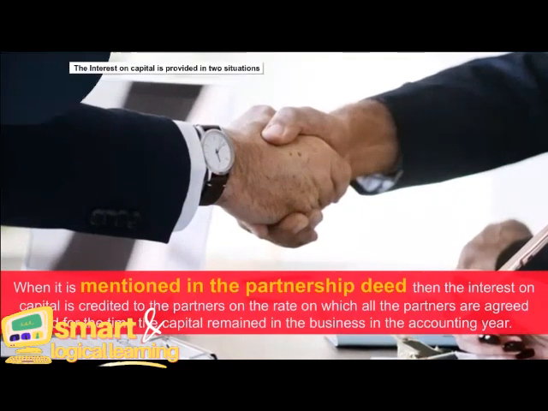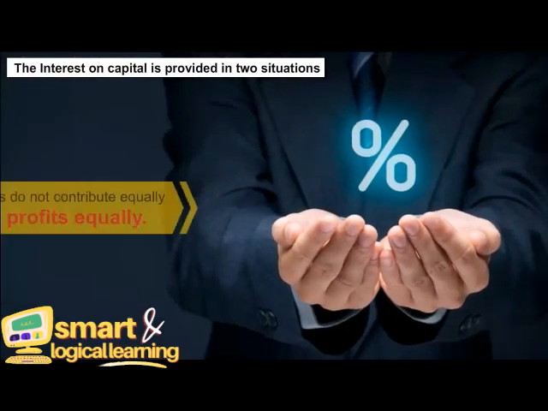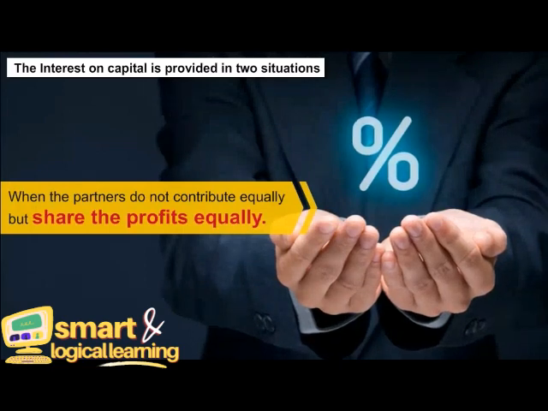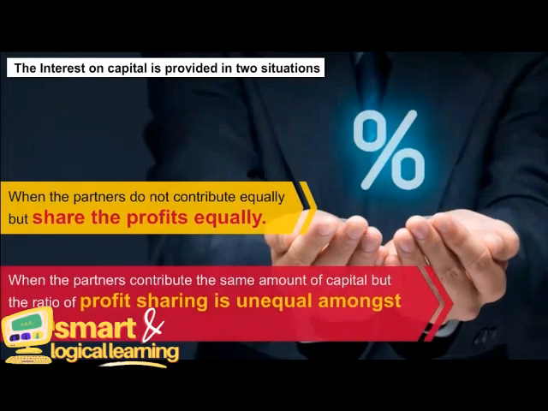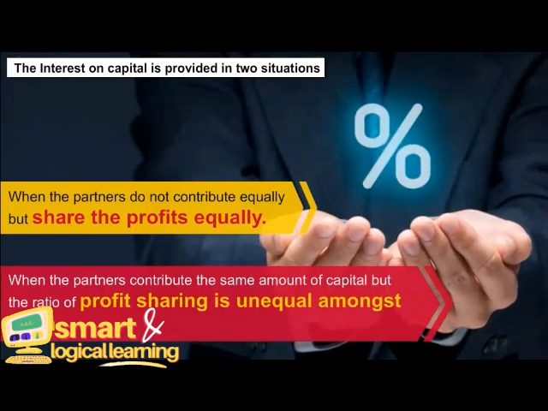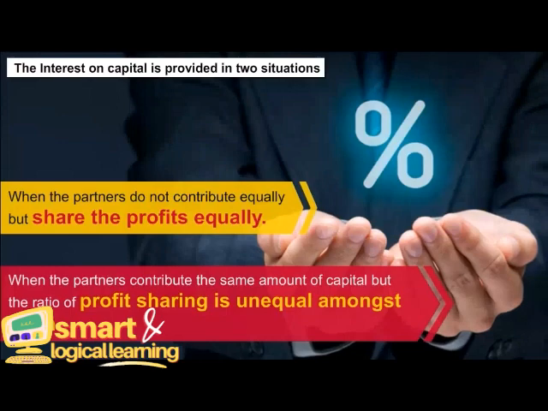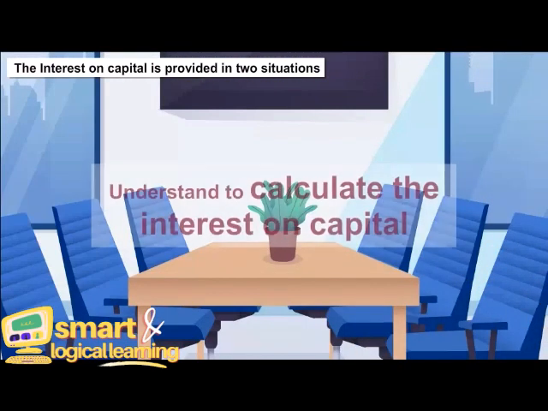The interest on capital is provided in two situations: when the partners do not contribute equally but share the profits equally; when the partners contribute the same amount of capital but the rate of profit sharing is unequal amongst them. Let us take the help of a few examples to calculate the interest on capital.